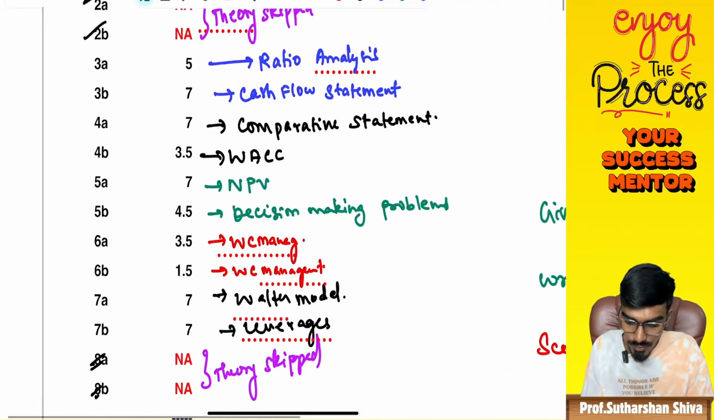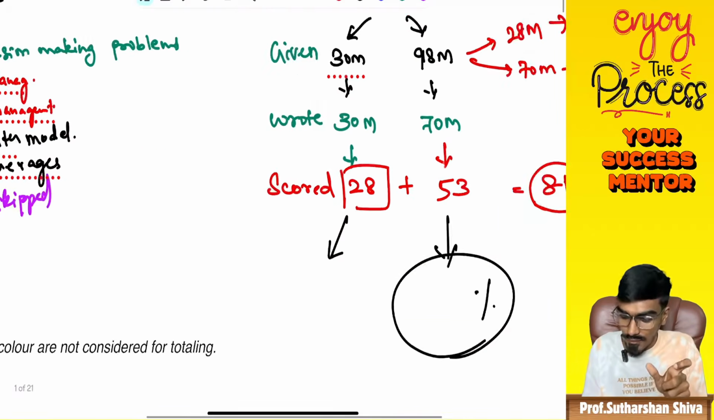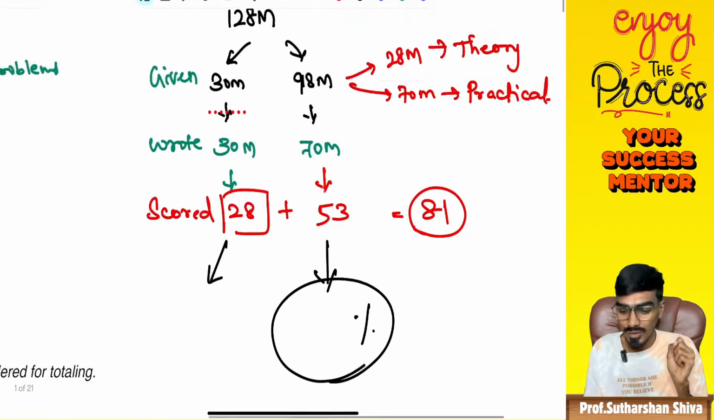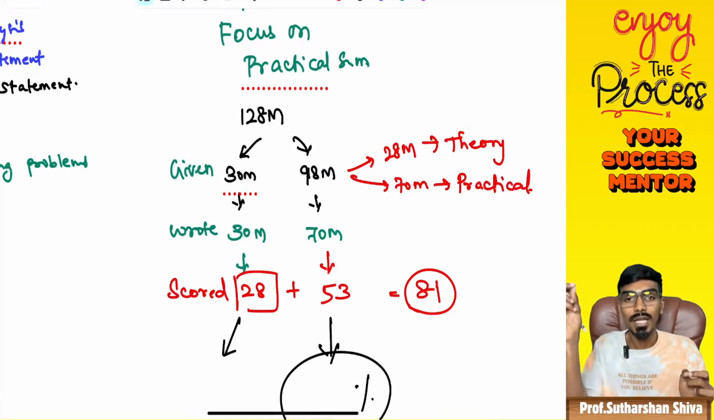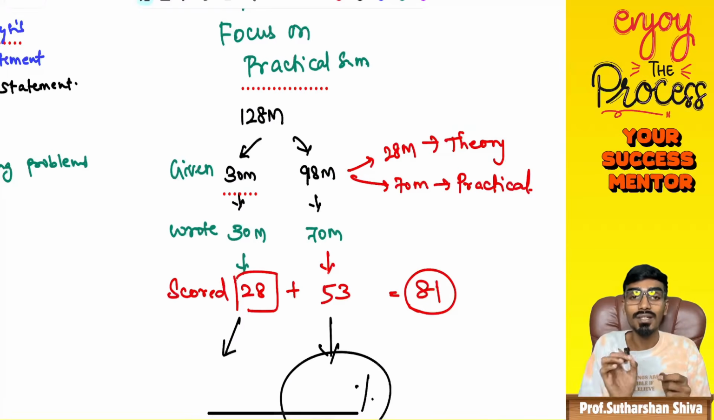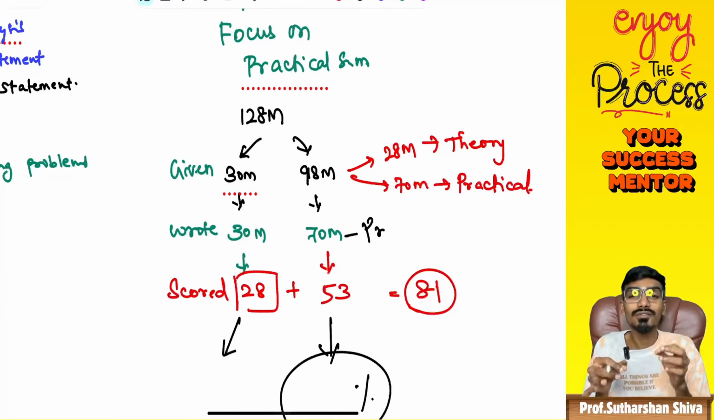Question number 2A, 2B, 8A, 8B were skipped, which is theory. 28 marks of theory has been tested, and we have skipped everything. The remaining part, which is basically 70 marks of practicals, we attended. Of the remaining, 81 minus 28, which is basically 53 marks, she scored. For the MCQ, 30 marks were given and she scored 28. Of 98 marks, 28 marks are theory and 70 marks are practical. She wrote the entire 70 marks of only practical and scored 53 marks.